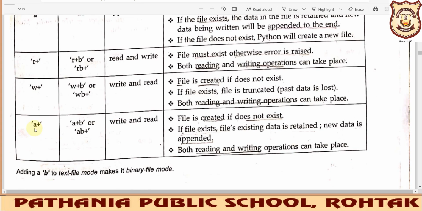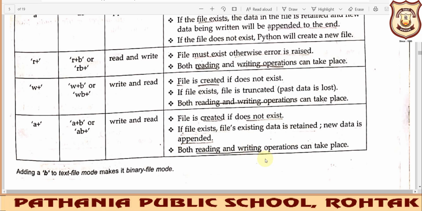Next is your a+ mode, or for binary we can write a+b or ab+. So here also you can write and read both. If the file doesn't exist you will not get an error, and if the file exists then you will be able to append the data inside that particular file at the end.